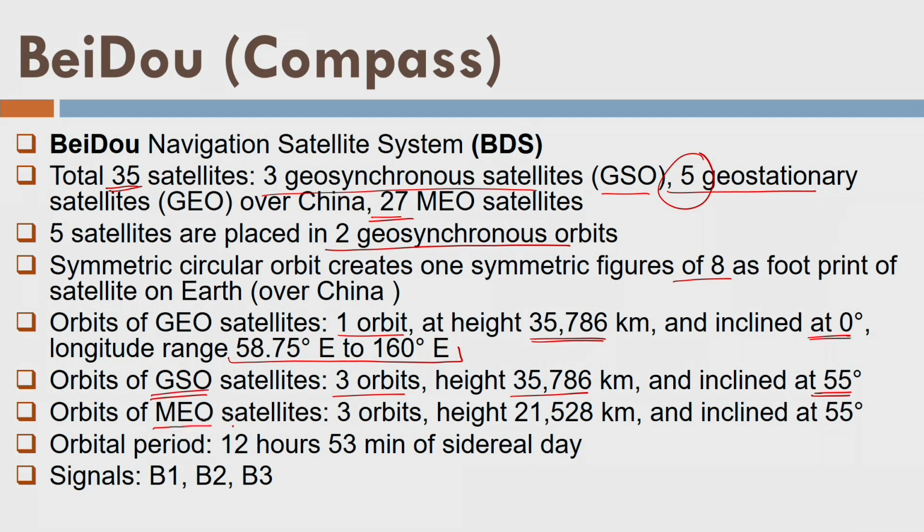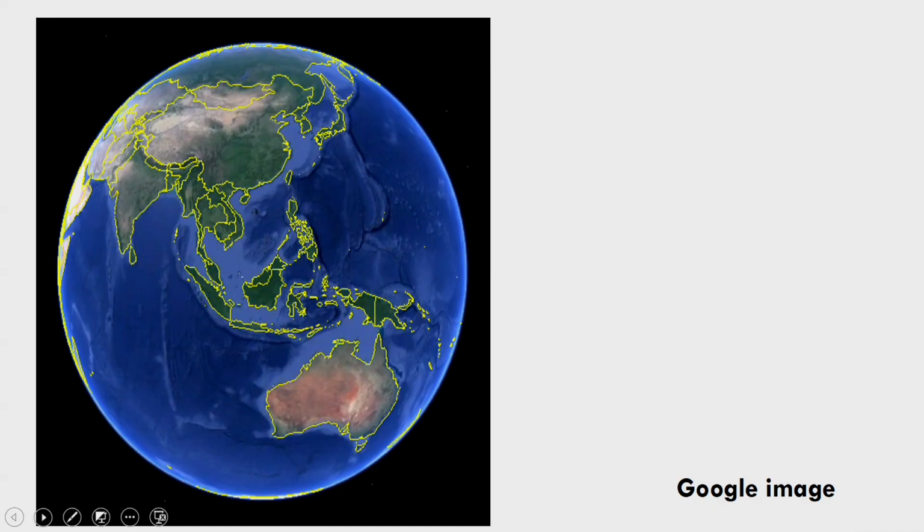Now, it has MEO satellites also, 3 orbits at 21,528, which is slightly lower than the GPS, and they are inclined at 55 degrees. Well, what about the orbital period? More than half a sidereal period, more than that. So, 12 hours 53 minutes, almost we can say 13 hours of sidereal day, right, and then it has 3 signal frequencies B1, B2, B3. Okay. So, that is a kind of total introduction about all this.